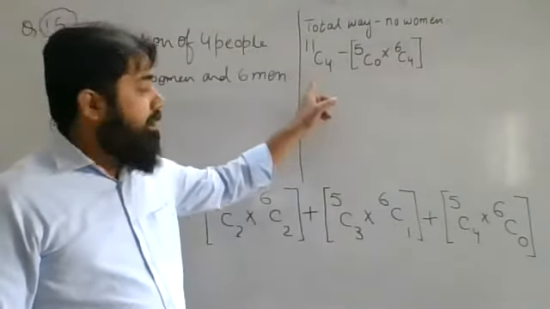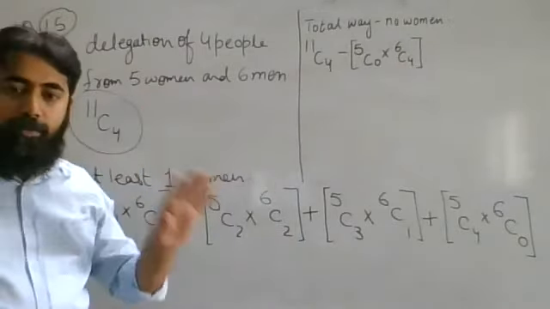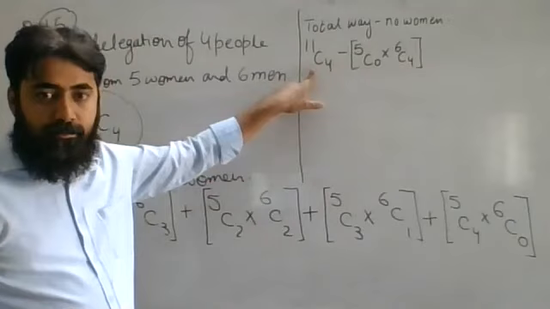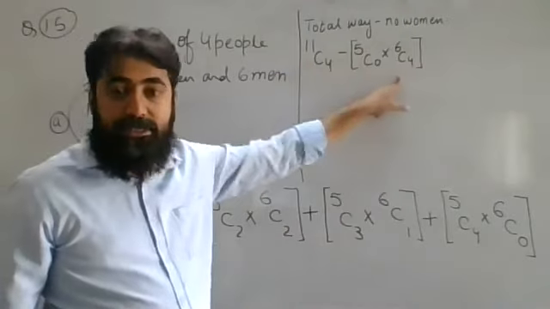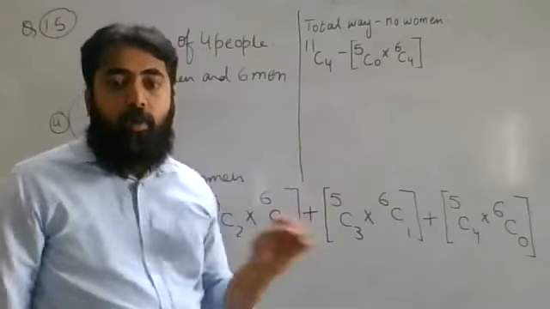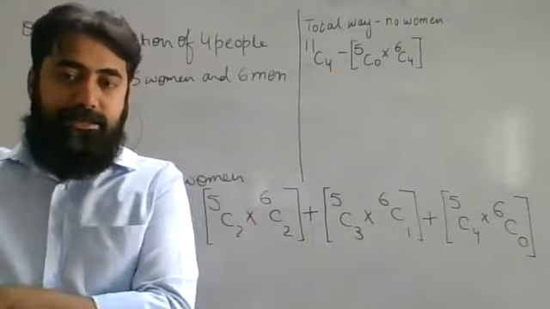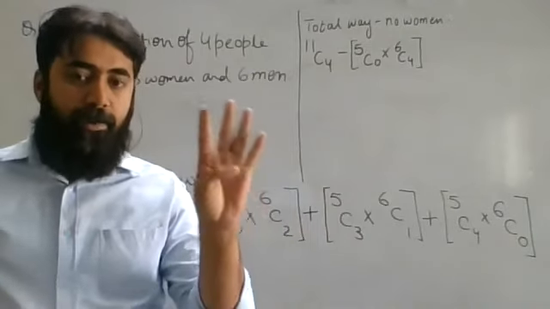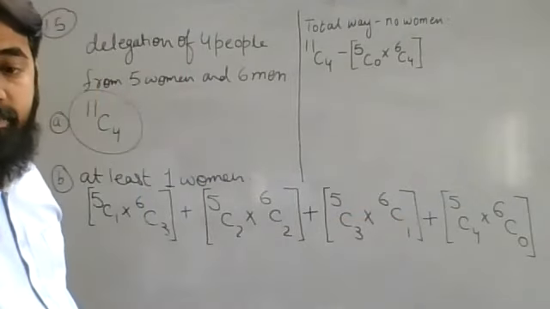What will this give you? The total covers all possibilities, such as one woman, two women, four women, and no women. Out of which I am subtracting those cases in which women are not selected. When I subtract it, the no-women groups are all cancelled. So I will have either a one woman, two women, three women, or four women group. So this answer and the earlier answer both will give you the same solution.